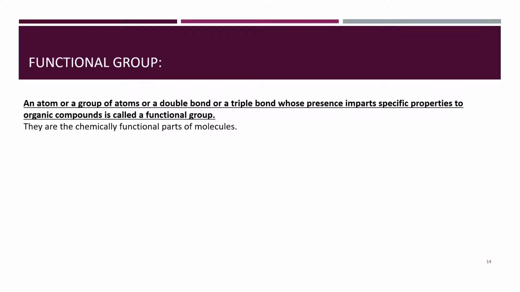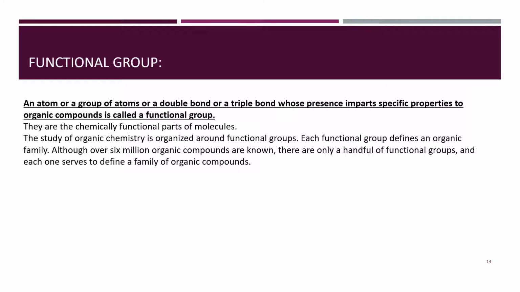The study of organic compounds is organized around functional groups. Each functional group defines an organic family. Although over 6 million organic compounds are known, there are only a handful of functional groups, and each one serves to define a family of organic compounds.